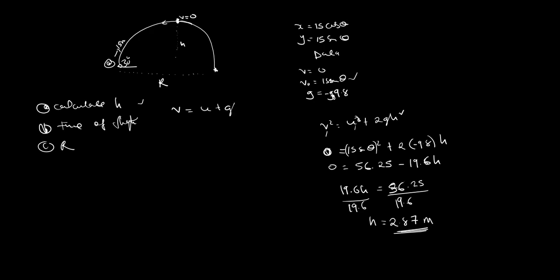At this point I only have the final velocity and initial velocity, there's nothing else I have. So what I will do is, the final velocity at that point is 0, then the initial velocity is in the y, so I'll put v initial sine theta, then plus negative 9.8, then t. So this will go to the other side, it will be positive 9.8 t is equal to the initial velocity, which was 15 sine theta.